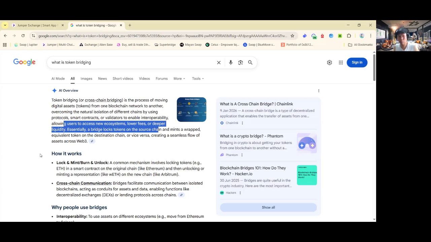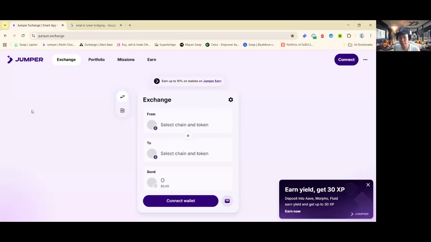And of course, speaking of what platform you can use to bridge, I think there are many. You can still continue to use Uniswap, but for today's tutorial, I'm going to use Jumper. Jumper is another exchange very similar to Uniswap. You can swap, you can bridge, and you can do a lot of things with DeFi. And you can bridge from one network to another, which I'm going to show you right now.